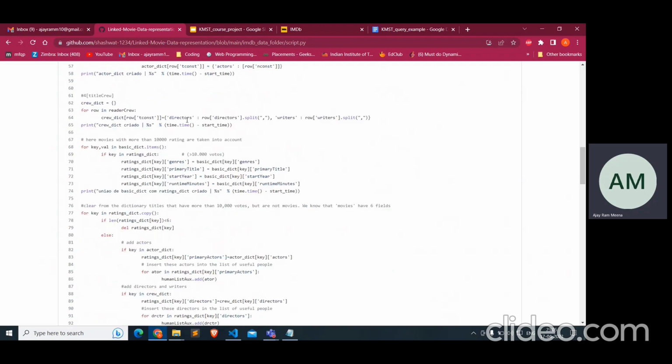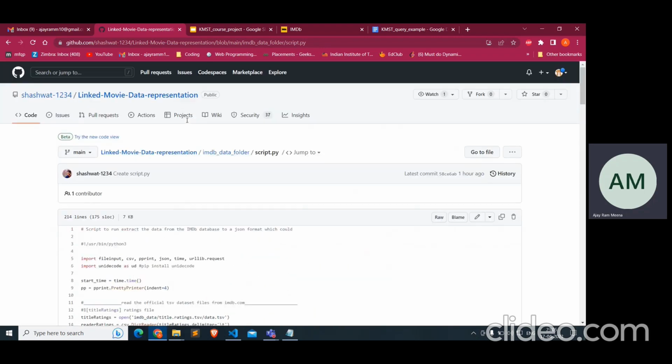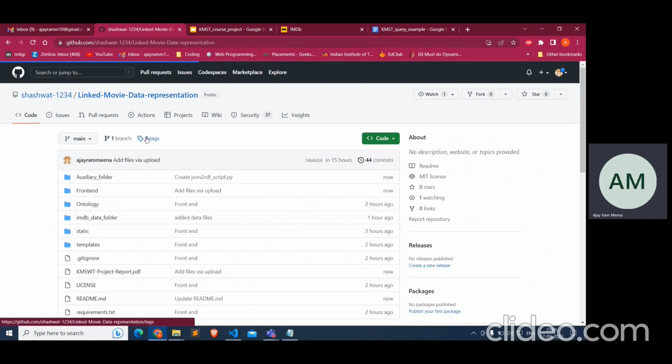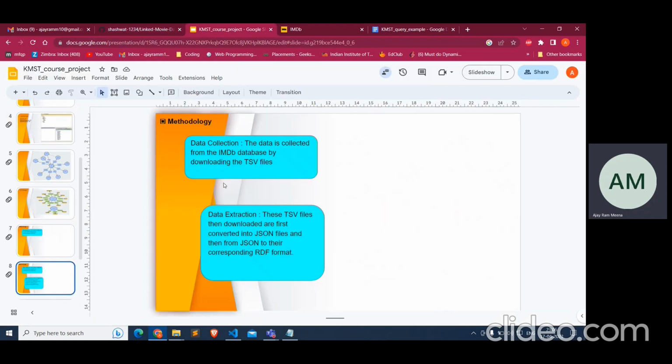So after this filtering, we generated a JSON file, which is given in the IMDb folder as movies.json and humans.json. So now our JSON file has been created. After that, we need to convert it into RDF format. So how will we convert it into RDF format?